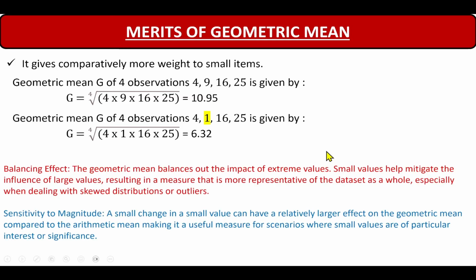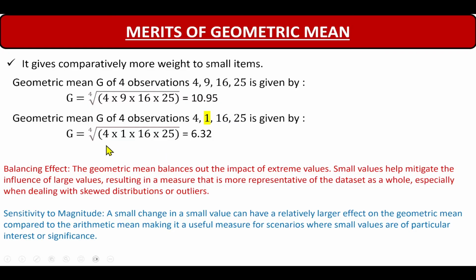The merit in this case is that because geometric mean gives comparatively more weight to small items, we derive two benefits. One is a balancing effect. Now what is a balancing effect? Balancing effect means one small value in these observations will balance out the impact of extreme values.